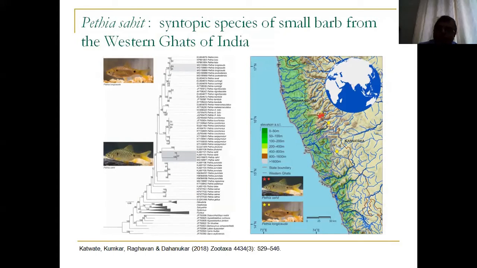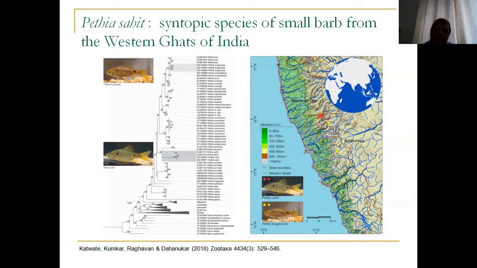After a few months, we visited the type locality of longicoda again, and suddenly we found some organisms which had brightly red colored fins and a different color pattern. We thought, oh, probably we made a mistake in our species description when we described longicoda, and we were quite upset. So we started looking at this color pattern, we started looking at what the differences are, and then we suddenly realized something.